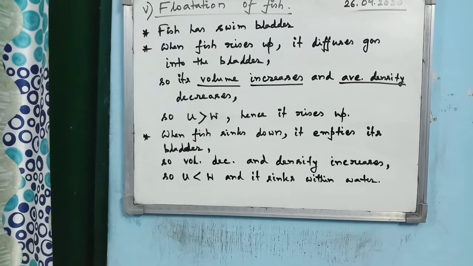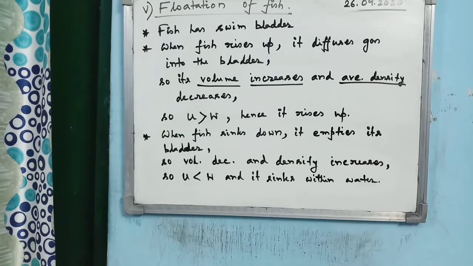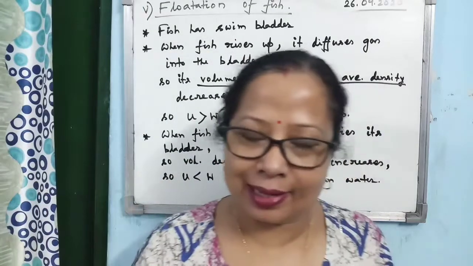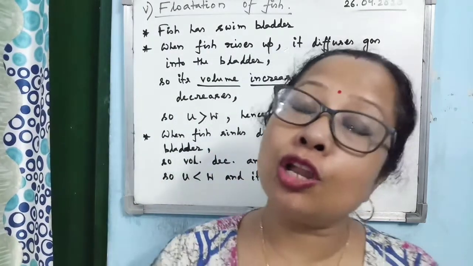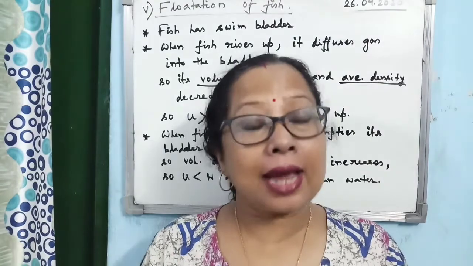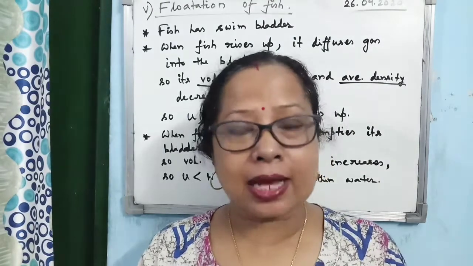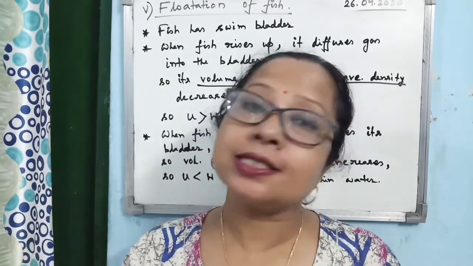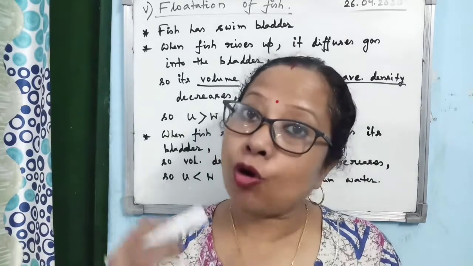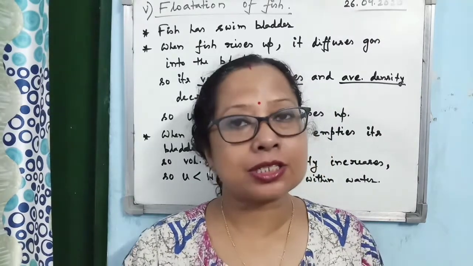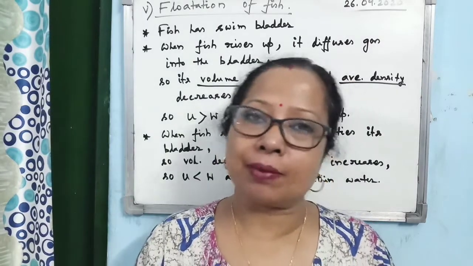Next is how a fish floats. Fish and submarine work almost the same. Rather, the submarine is man-made and the fish is nature-made, and man copied the physics or science of nature and made the submarine.